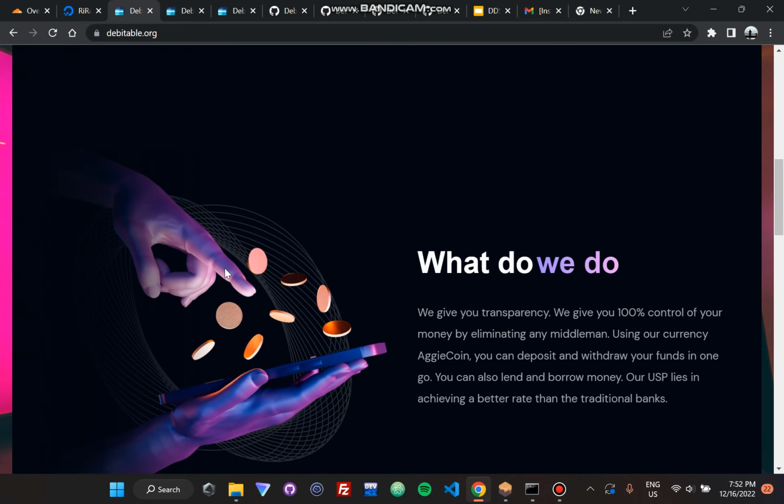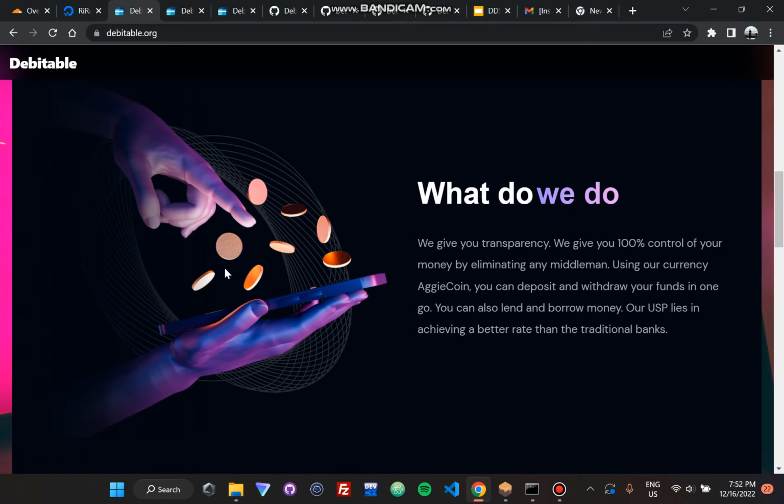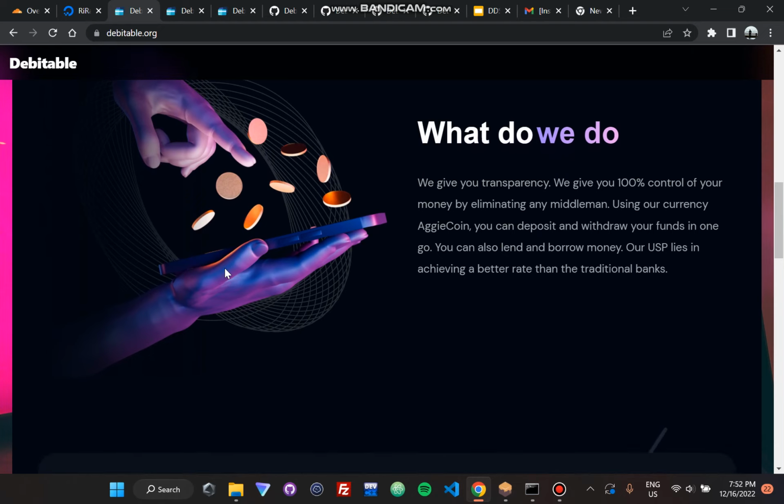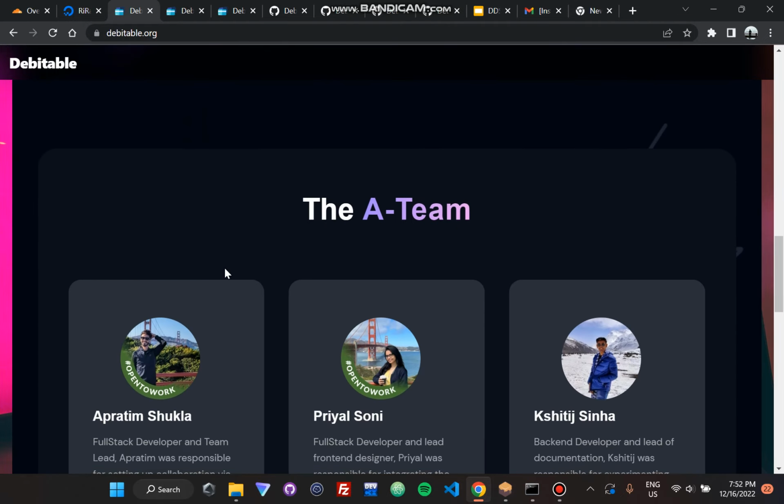So what do we give you? We give you transparency, we give you 100% control of your money by eliminating any middlemen. Using our currency AggieCoin, you can deposit and withdraw your funds in one go. You can also lend and borrow money, and our USP lies in achieving a better rate than the traditional banks.